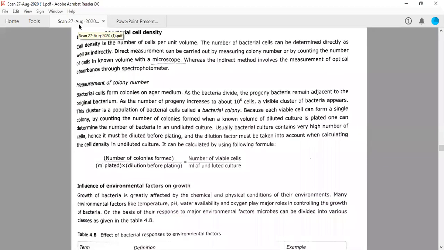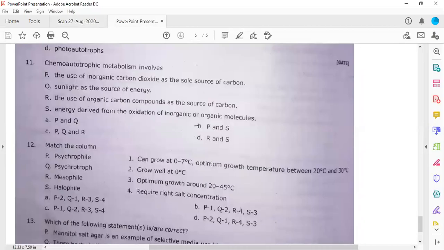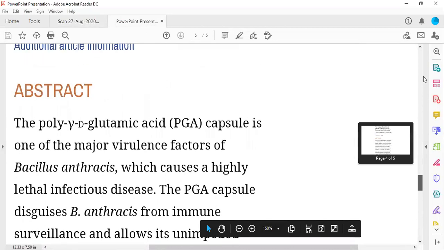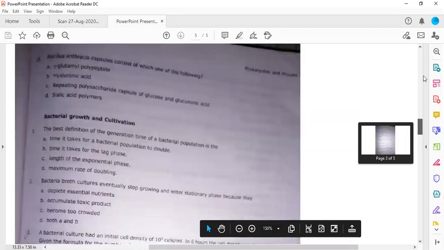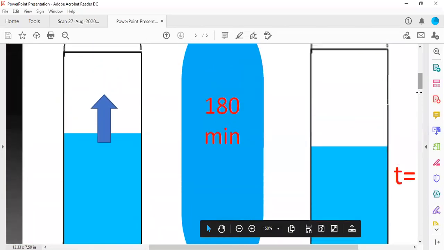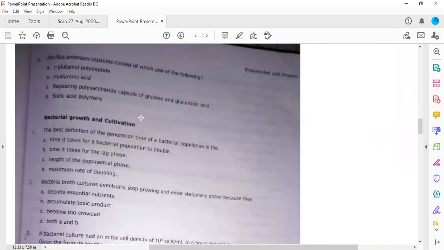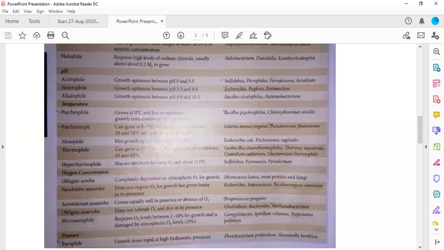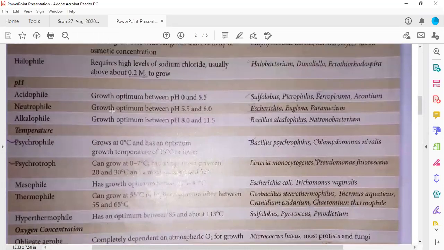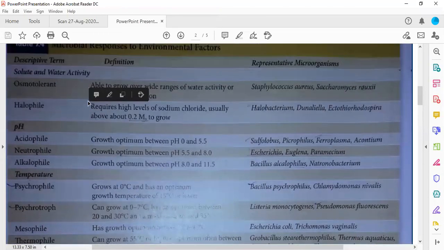So in class, actually, we have not yet discussed these, but if you want to discuss, I have a slide. So it is given here actually, right? I will read this out so that you can note it down. Sorry, before halophile also there is something.